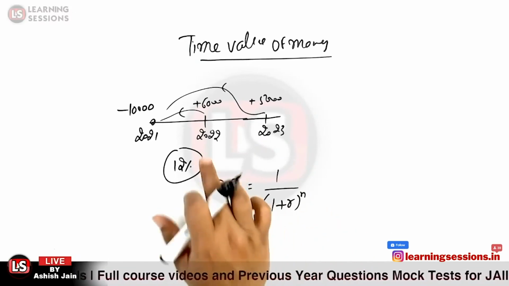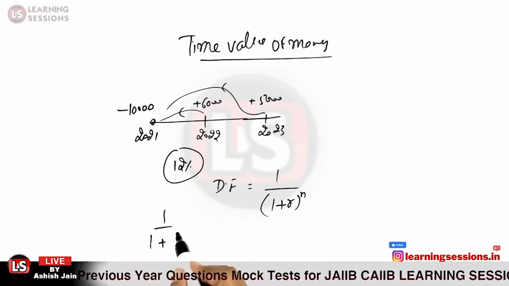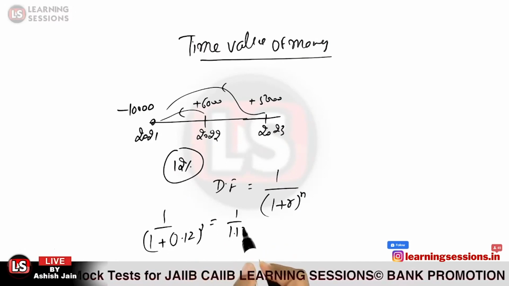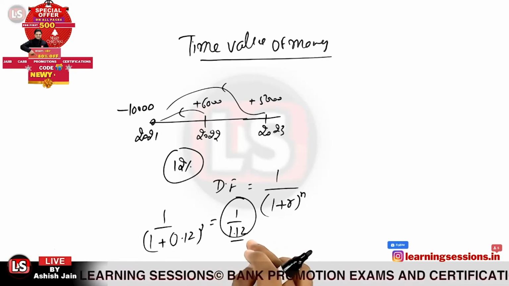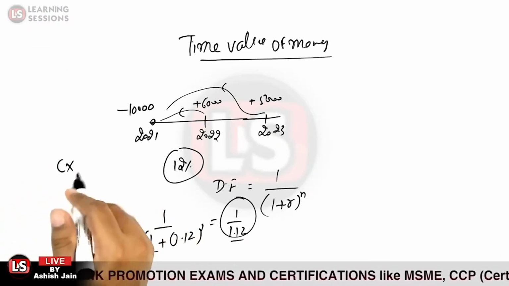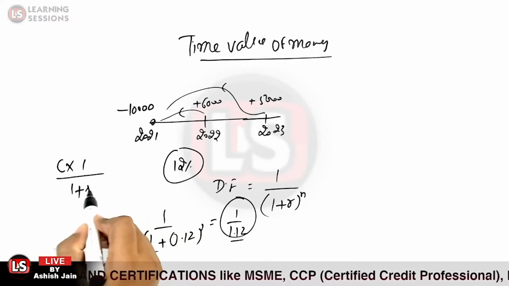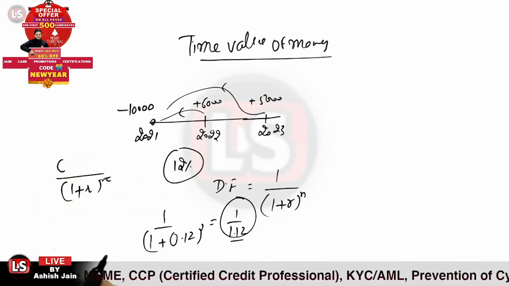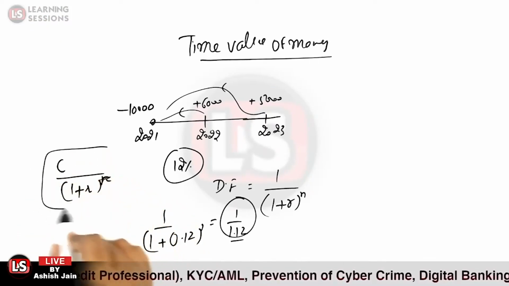So the discounting factor for the year 2022 will be equal to 1 divided by 1 plus, converting the 12% to decimal, 0.12, raised to power 1. So it will be equal to 1 divided by 1.12. Is it clear? If we want to get the present value, we must multiply the cash flow value with the discounting factor, that is 1 divided by 1 plus r raised to power n. So we can simply write C divided by 1 plus r raised to power n. That is the formula for the present value of the cash inflows or cash outflows.